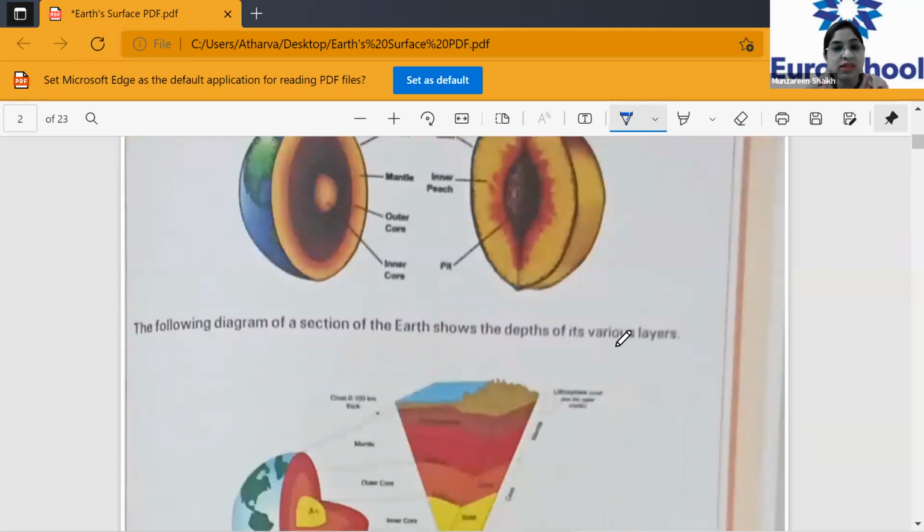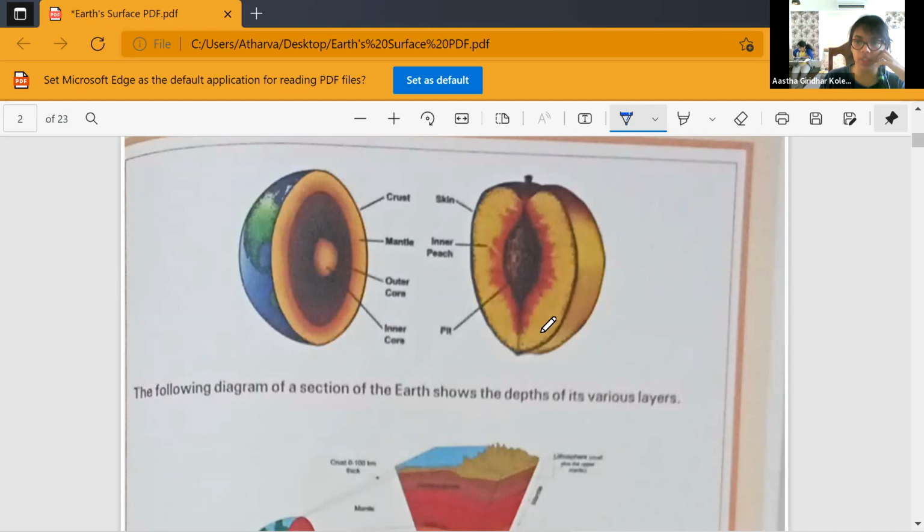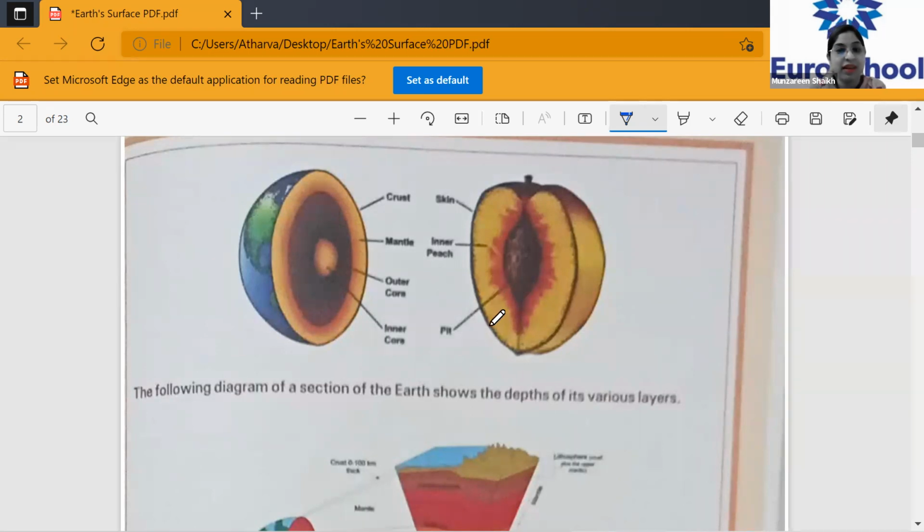This is how the earth has different layers, and each layer goes deeper and deeper, beginning from the outermost surface. Clear? Here they have compared the earth's layers with a fruit. Which fruit is that? Peach. Yes. So the outermost layer is the skin, then you have the inner peach layer, and then the inner core and the outer core. Can you see it in the fruit?